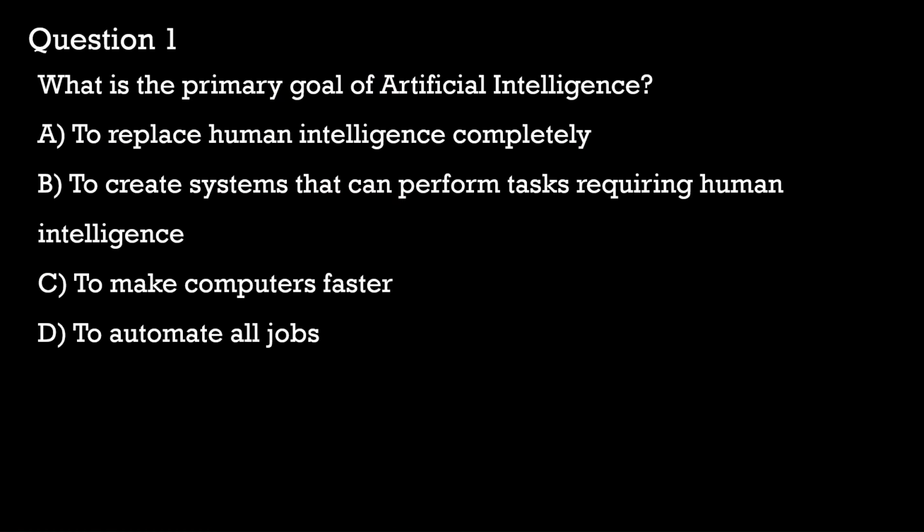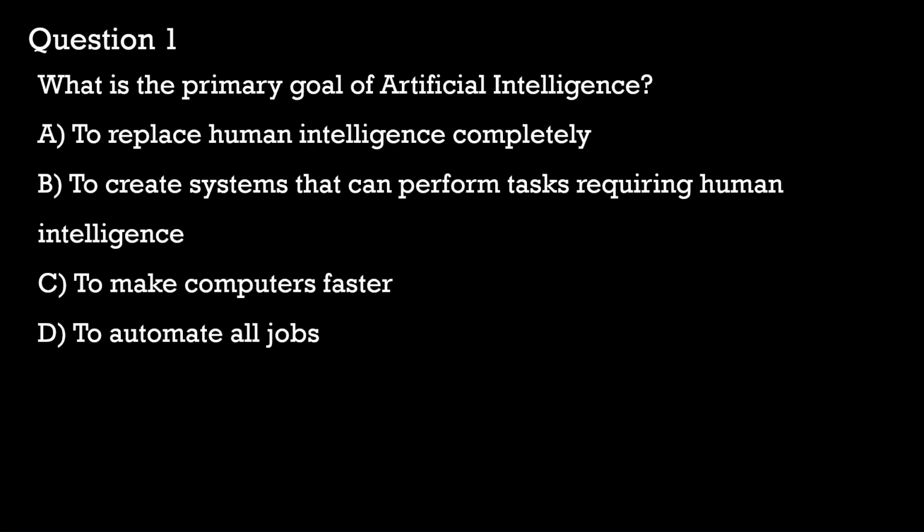Artificial intelligence enables machines to perform tasks that would typically require human intelligence, such as speech recognition, decision making, and pattern detection. Option C is also incorrect because AI is not solely about speed. Rather, it focuses on intelligent decision making instead of computational efficiency.